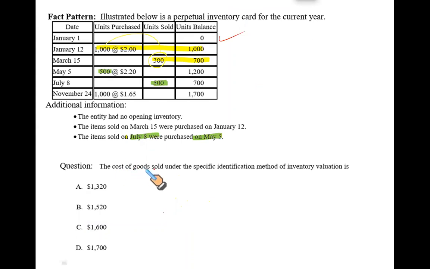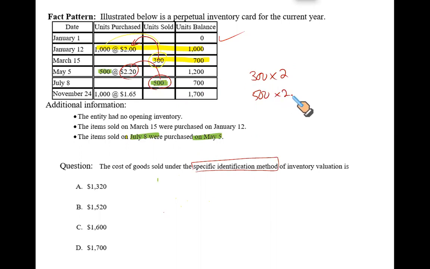The cost of goods sold under the specific identification method is going to be... Now look at this. These 300 items that I've sold, they have come from these purchases at the rate of 2, right? Similarly, the items that I have sold on 8th of July, these 500 items, were purchased at 2.2.